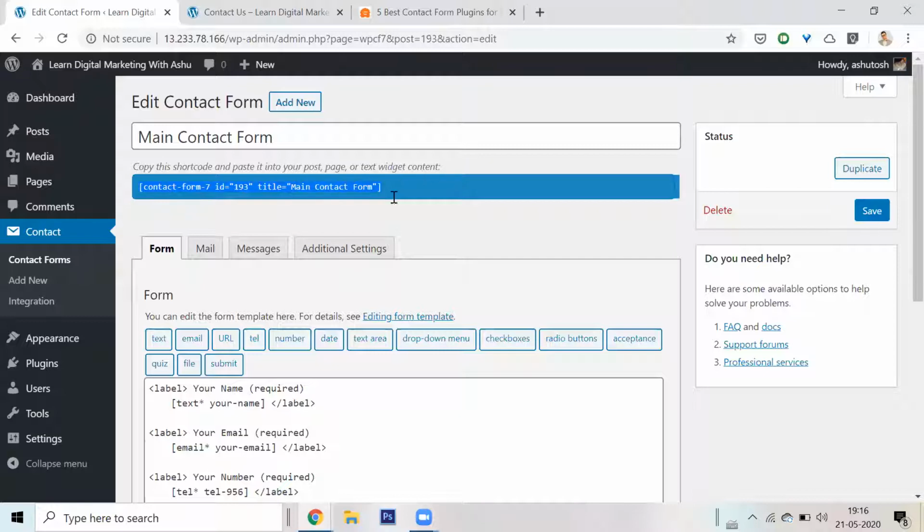All right, now let me show you something else. So I just selected this. I'll just select it and copy it. Sorry, it's not completely selected. It's a bit annoying. Okay, it's selected.